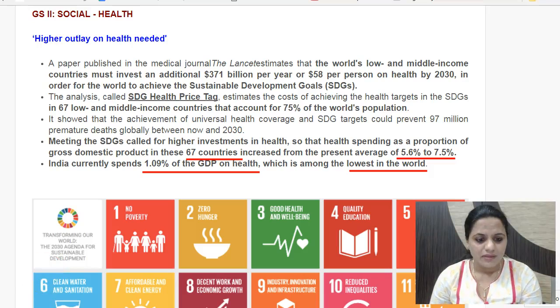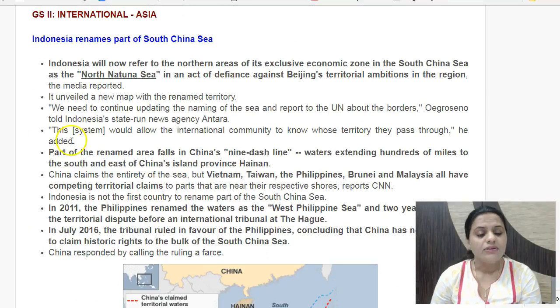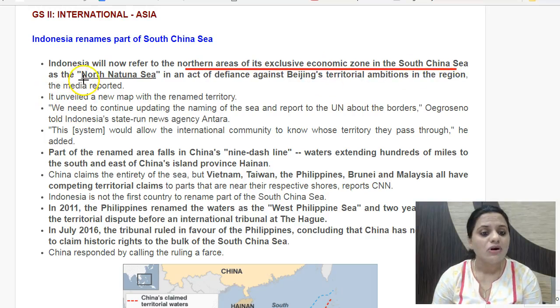Then the next news item is Indonesia renames part of South China Sea. So Indonesia has renamed the northern areas of its exclusive economic zone in the South China Sea as North Natuna Sea. So this is in defiance against Beijing's territorial ambitions in South China Sea, which we have discussed quite often.